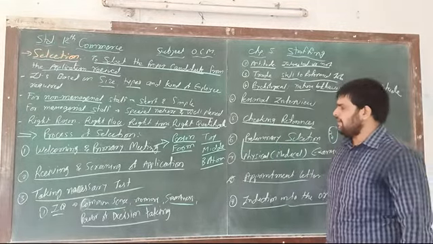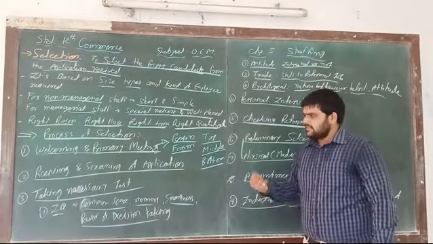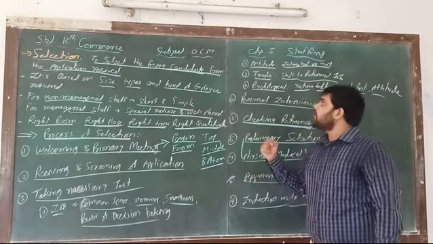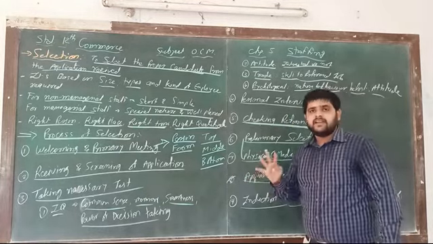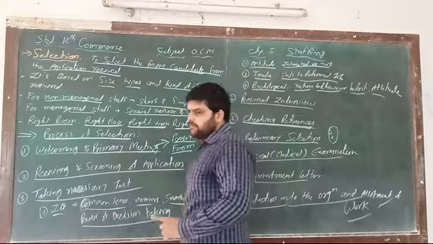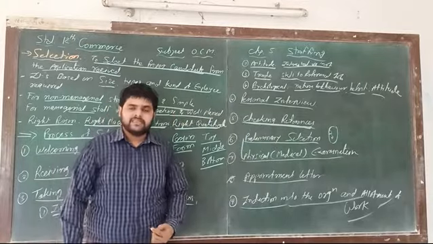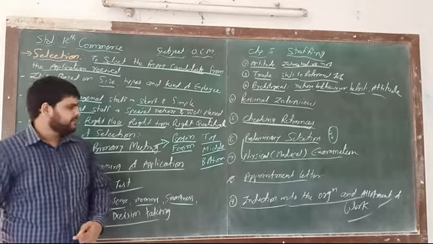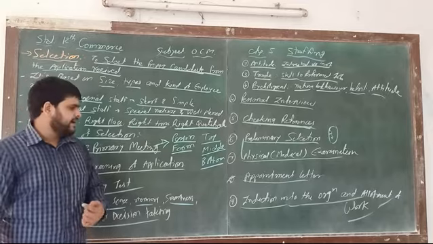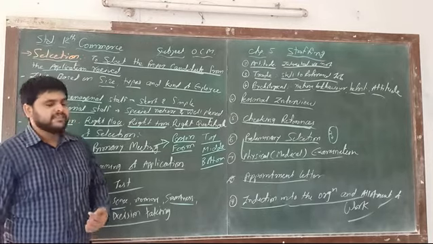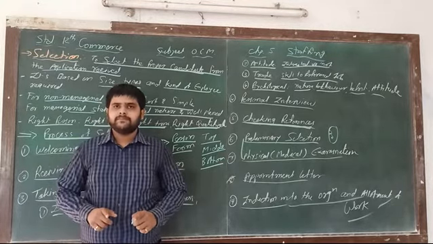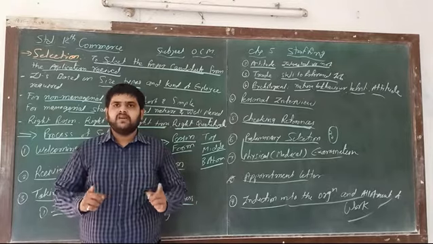Number 1, welcoming and primary meeting. Number 2, receiving and screening the applications. Number 3, taking various types of tests: 4 types of tests, IQ test, aptitude, trade, and psychology. Number 4, taking the personal interview. Number 5, checking the references. Number 6, primary selection. Number 7, physical or medical examination. Number 8, appointment letter. And 9, introduction into the organization and allotment of the work. So this is all about the selection of a person, the process of selection.